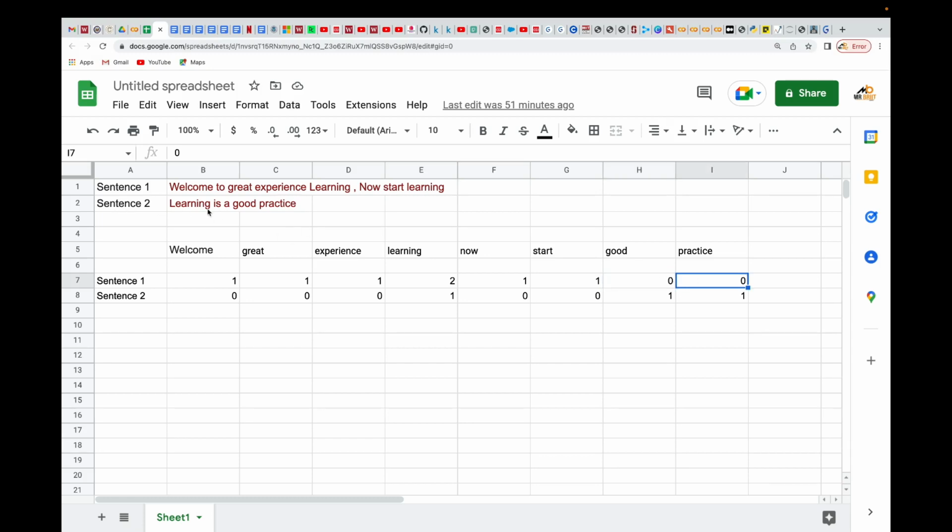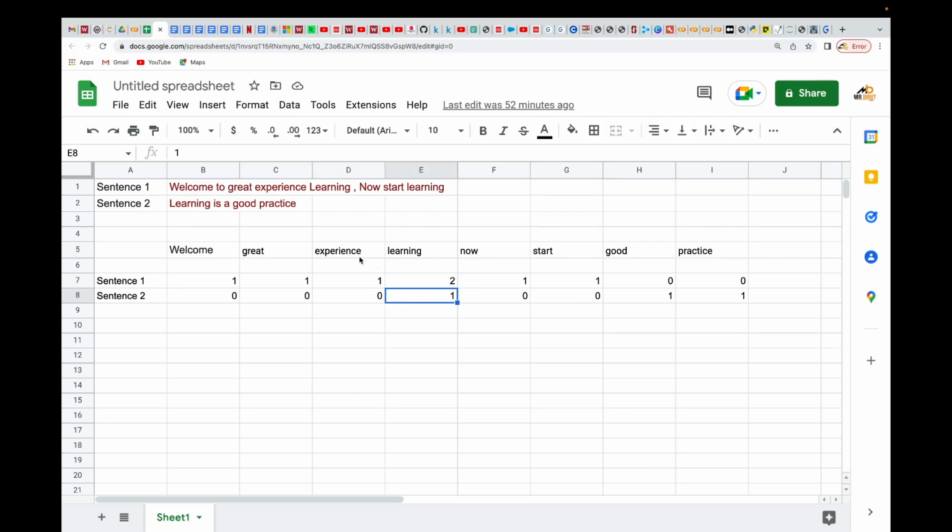If we go to sentence two, you can see that learning appears here. Welcome: we don't have welcome in sentence two, so we put zero there. "Is" and "a" are already gone, right? Good is there, so good will become one. And then practice will become one, but the rest are not there. We don't have great in sentence two, so it's zero. We don't have experience in sentence two, it's zero.